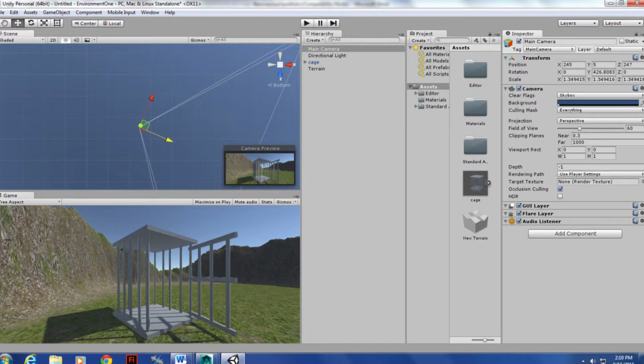Importing models using Unity. I exported this model of the cage I made in Maya into Unity, then I added textures to the cage.